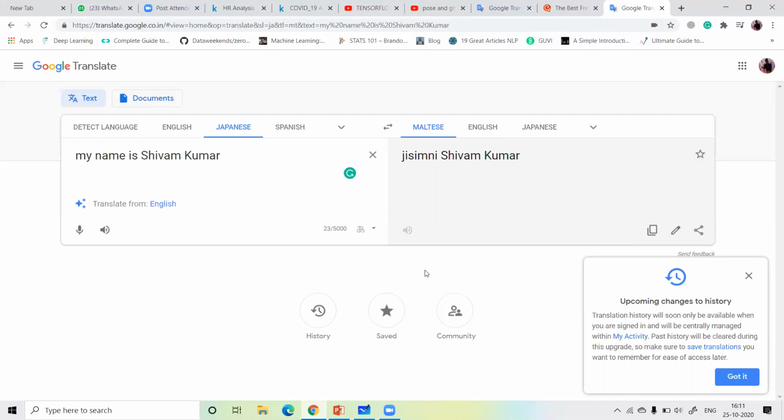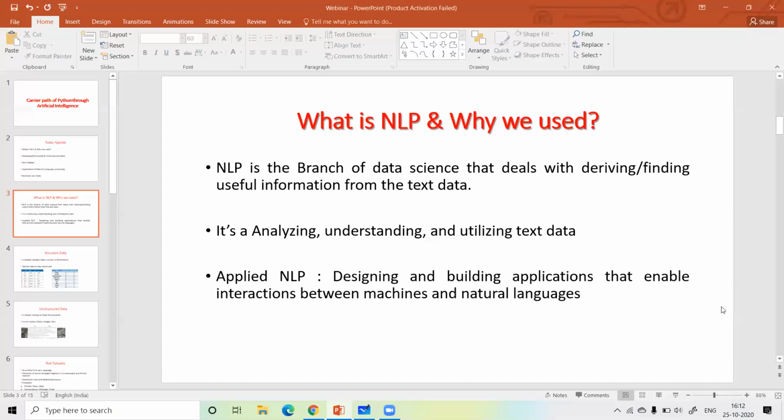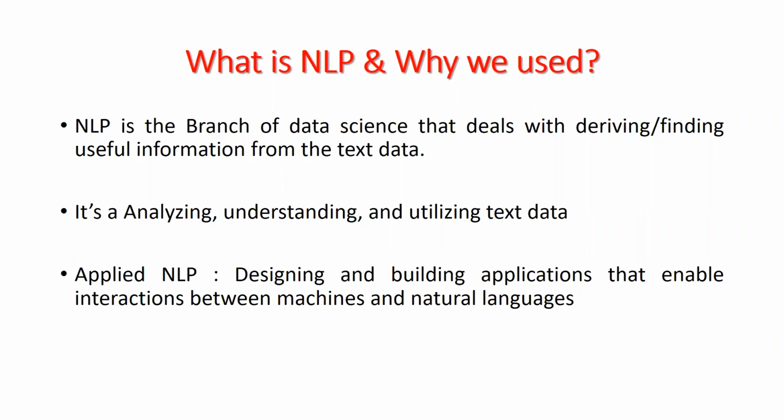So the main work of artificial intelligence is the intelligence and development of machines like a human. In daily life, humans do lots of work, but how do we bring intelligence to this work in the machine? So we are going through the artificial intelligence and the NLP field, and then we make our machine intelligent. So artificial intelligence is the branch of computer science and its development of intelligence in machines, with thinking and working ability like human beings. Okay, so there are lots of examples available in our daily life.